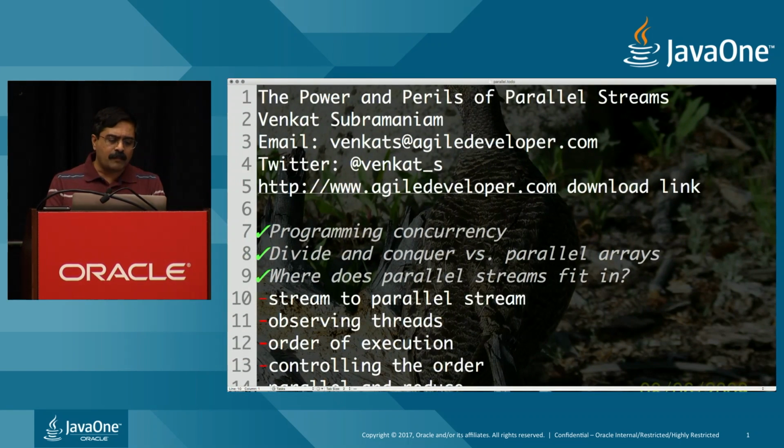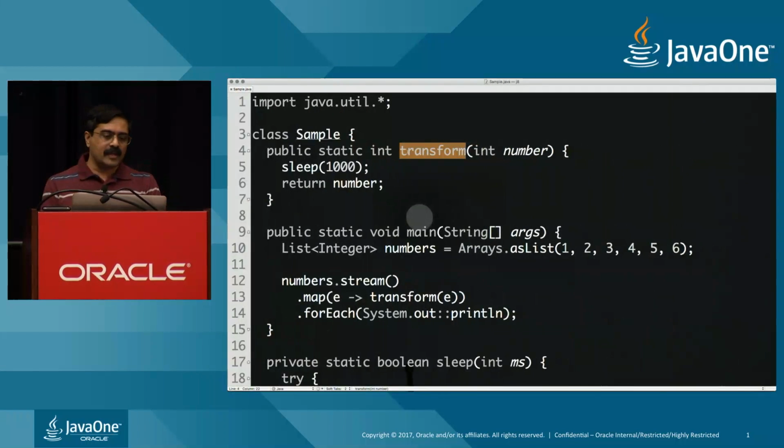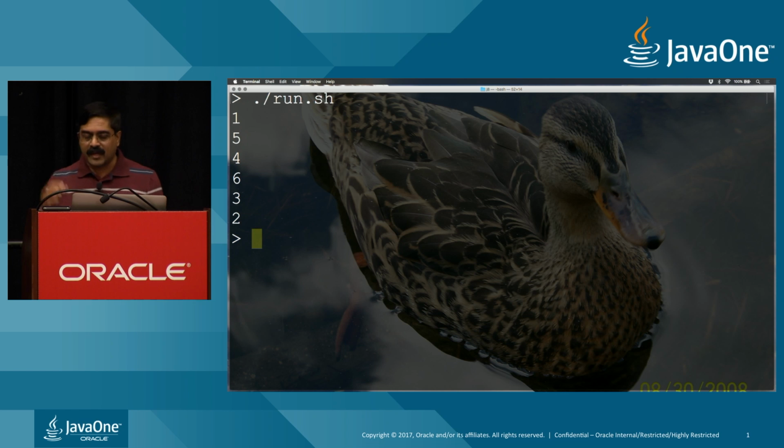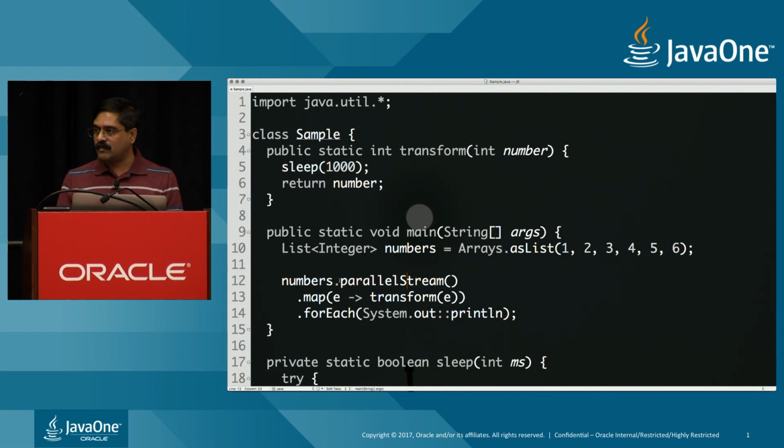So to make this really parallel, there are really two approaches you can take. One of them is to turn the stream into a parallel stream just by using the word parallel stream. And of course, in this case, it's going to run in parallel right off the bat. Let's see if it really does. Go ahead and run this and you can see, boom, it actually printed the result right there in one shot after the second. So that's running in parallel.